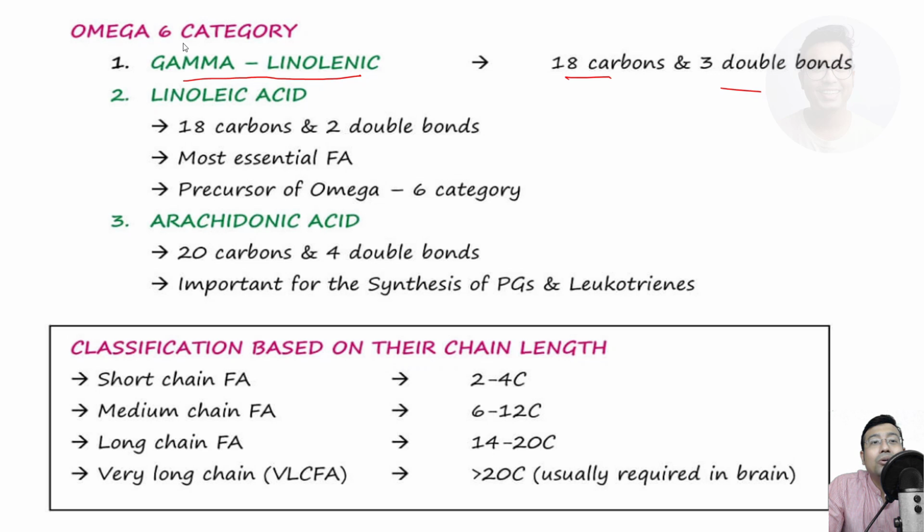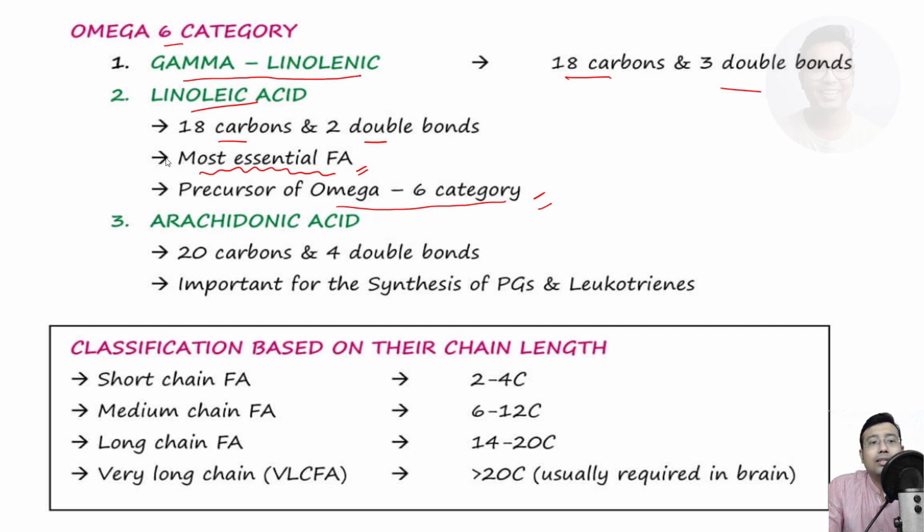Next is linoleic acid. Linoleic acid is an omega-6 category. It has got 18 carbons and 2 double bonds. It is the most essential fatty acid. Okay, and it is the precursor of all omega-6 category. Okay, remember, linolenic is omega-3 except gamma linolenic, that is again omega-6, and linoleic is omega-6.